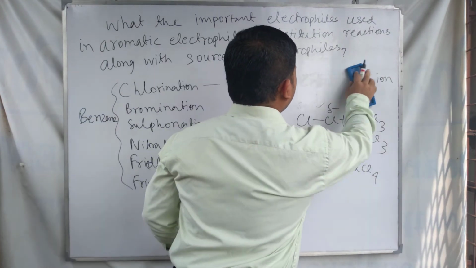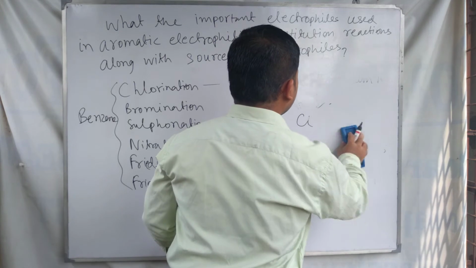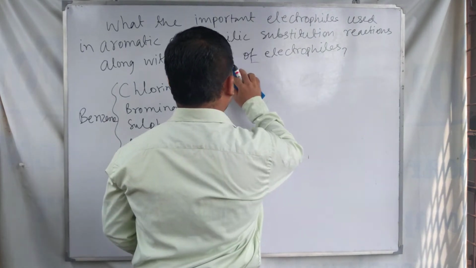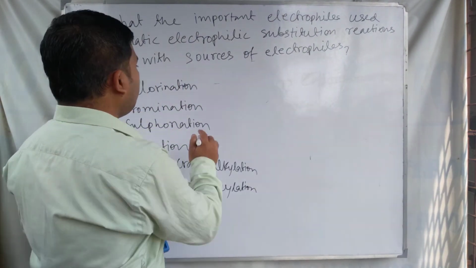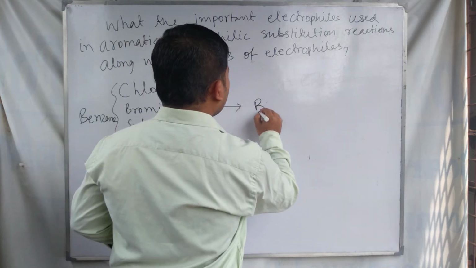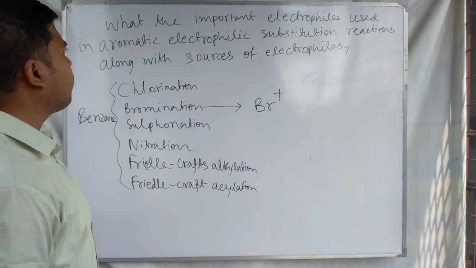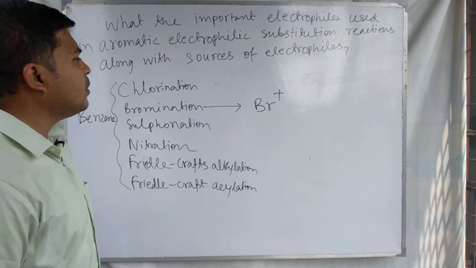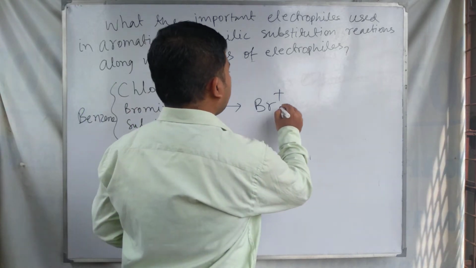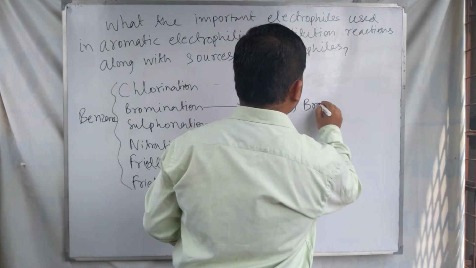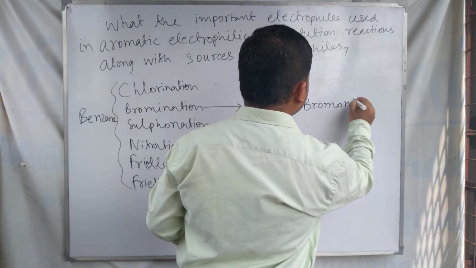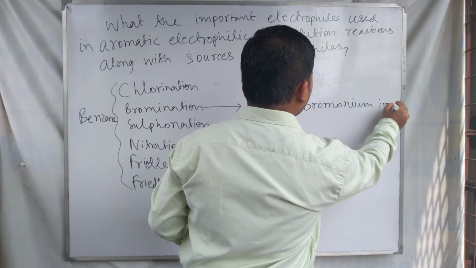Next, our point of discussion is the bromination of benzene. For the bromination of benzene, the electrophile developed is Br plus, which is called the bromonium ion.